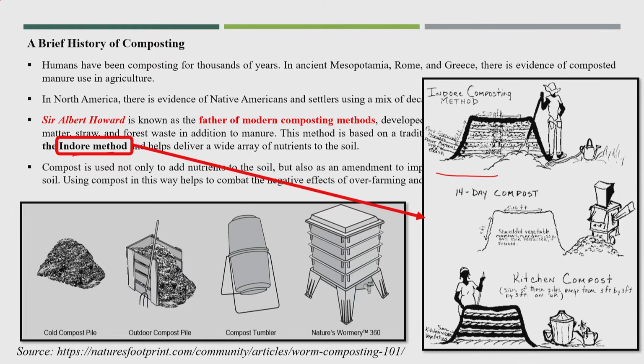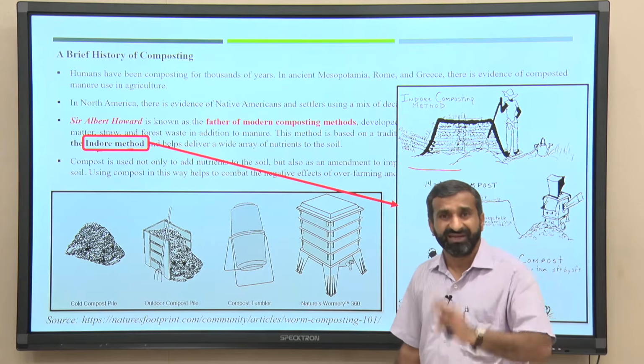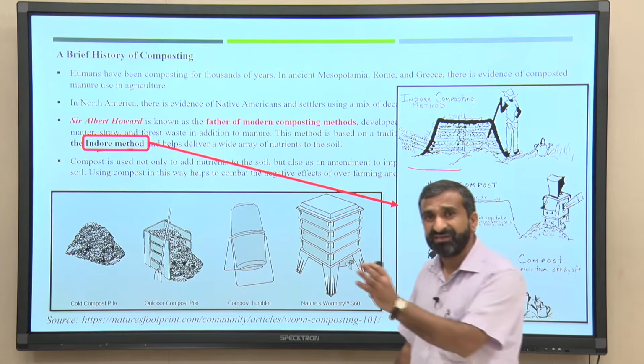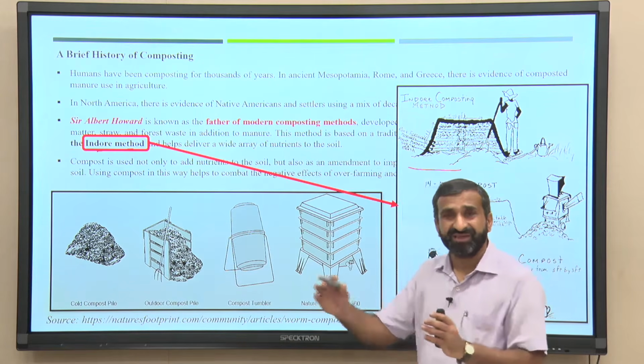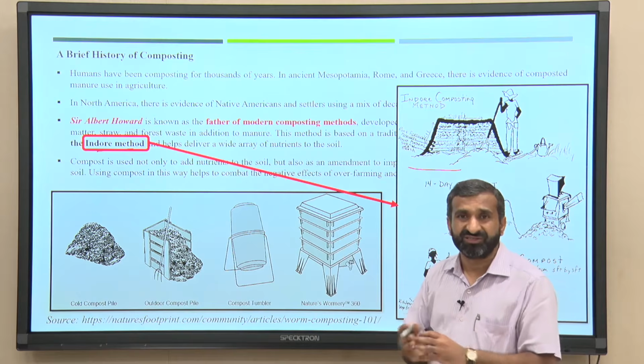Regarding the Indore method, I will explain what exactly Sir Howard explained around 1940 to 1950. He was a very popular scientist, especially in agriculture research.